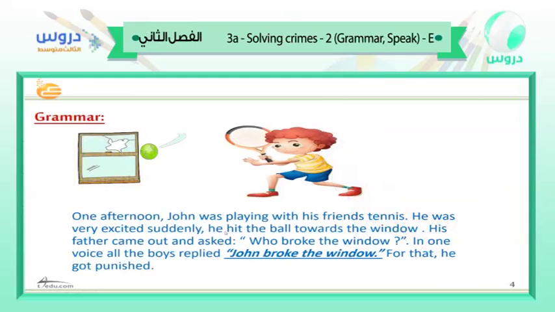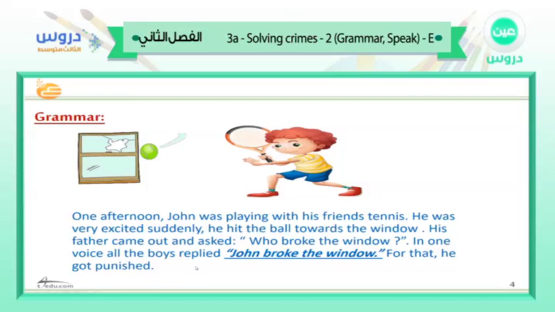Okay. Now let's read this short story. One afternoon, John was playing tennis with his friends. He was very excited. Suddenly, he hit the ball towards the window. His father came out and asked, "Who broke the window?" In one voice, all the boys replied, "John broke the window." For that, he got punished.